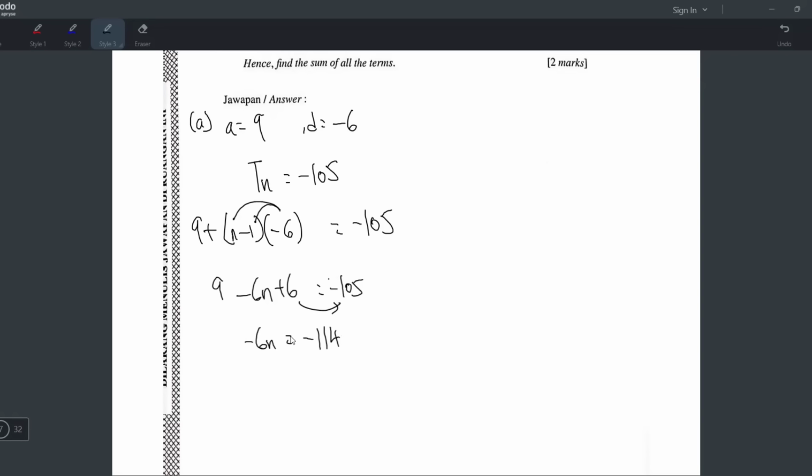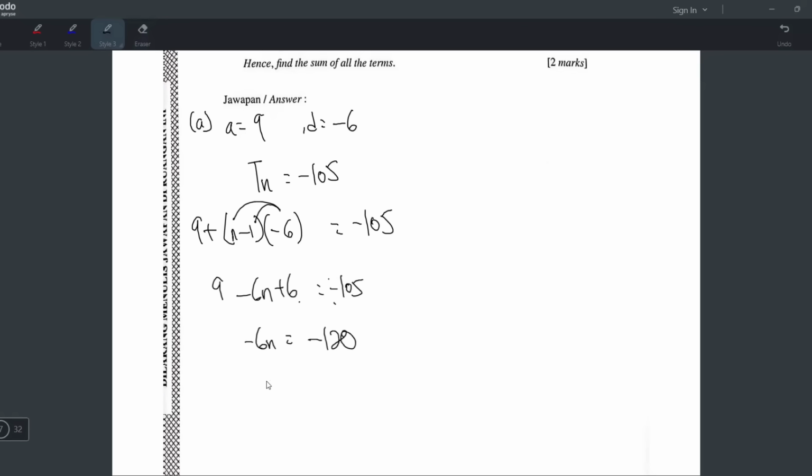This one is plus 6. Okay, wait. Oh, I made a mistake. Okay. Yeah, this is 9 plus 6. 9 plus 6 is 15. Negative 105 minus 15 is negative 120. Yeah, this is negative 120 here.